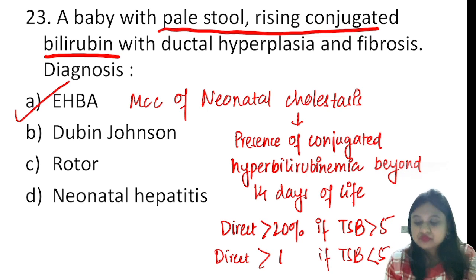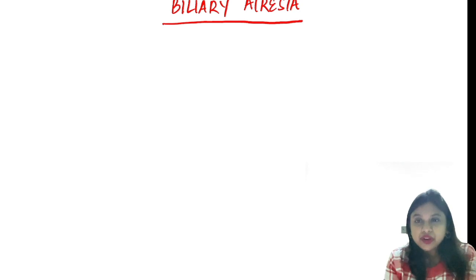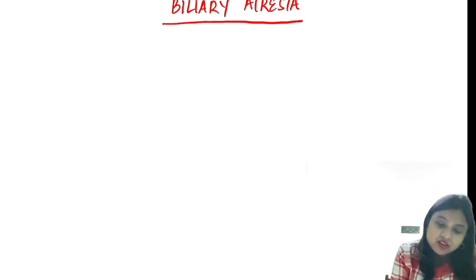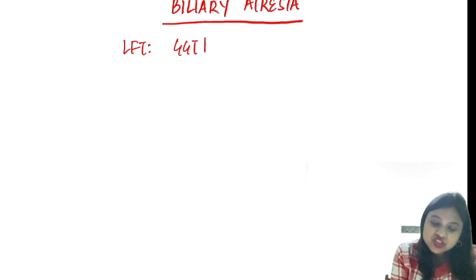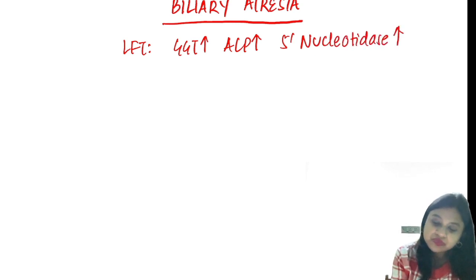Okay. So regarding biliary atresia, at least what you can remember is that you can do the LFT, where you will find raised GGT, alkaline phosphatase will be more, 5-nucleotidase, all the markers of obstruction are going to be more.